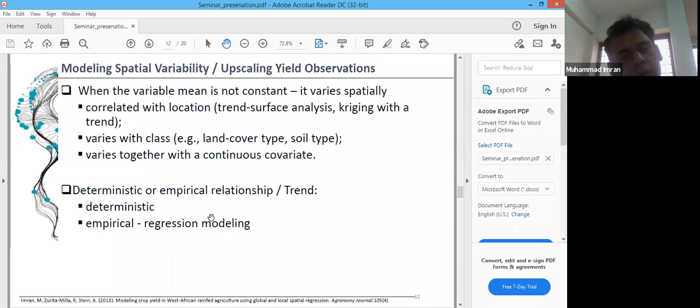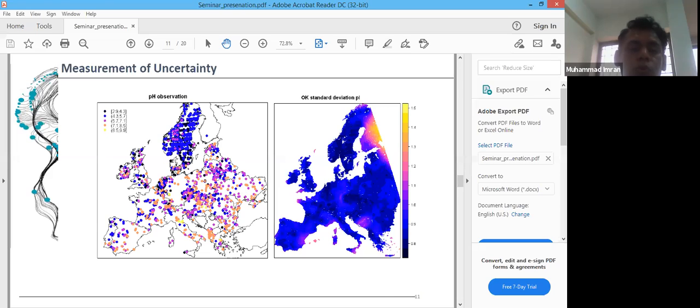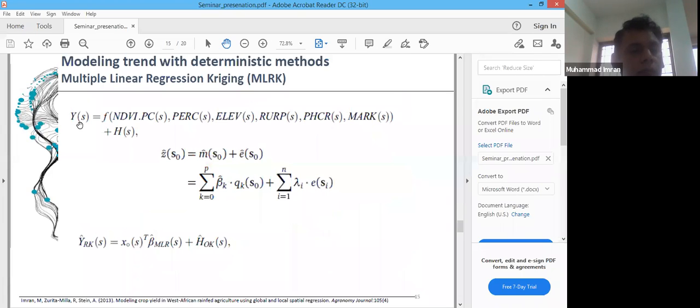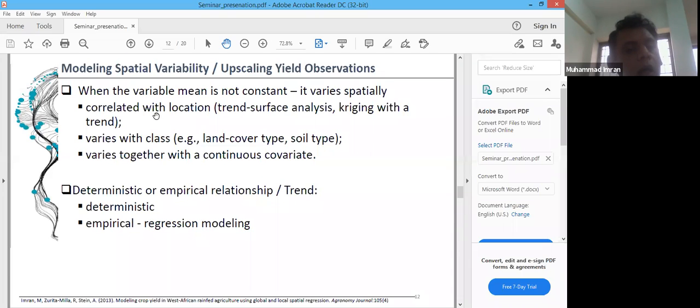But in some cases, particularly at the national level, at the higher and larger scales, when we need to predict crop yield estimates, we have to assume that crop yield is not only a function of location, but a function of all other variables that directly affect the crop yield. For instance, precipitation, elevation, and all these variables.